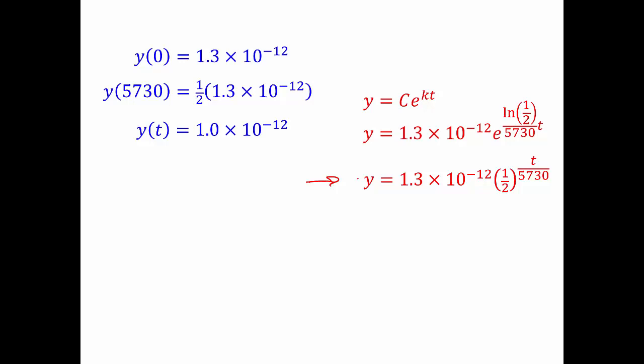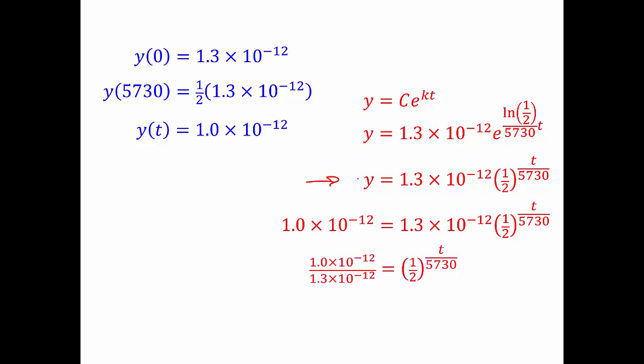So now the goal is to solve for t when y equals 1 times 10 to the negative 12. So let's use the same process that we've always been using. It doesn't matter that the numbers are hideously ugly. Use the same process that we use every single time. The goal is to get t by itself. So I'll start by dividing by the c value. And notice when I divide by the c value, the 10 to the negative 12th actually cancels out completely. And we're left with 1.0 over 1.3.